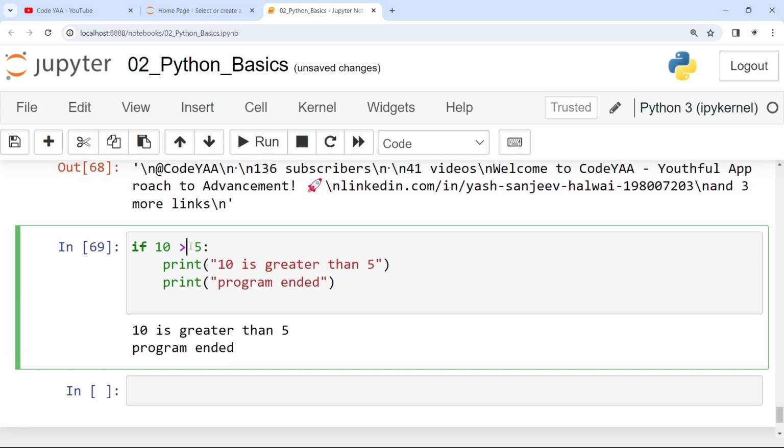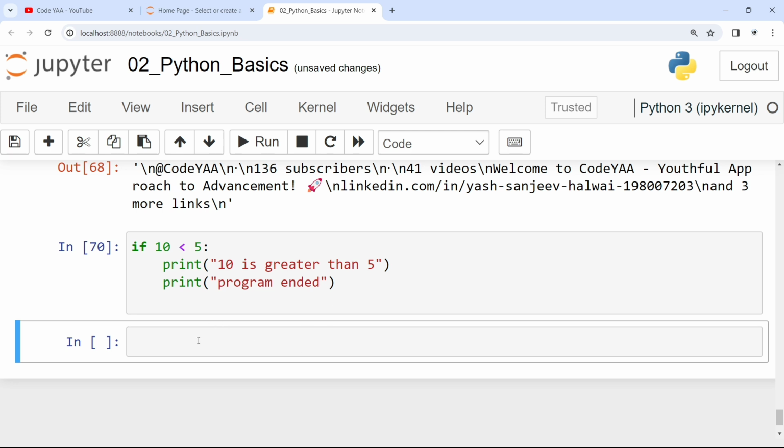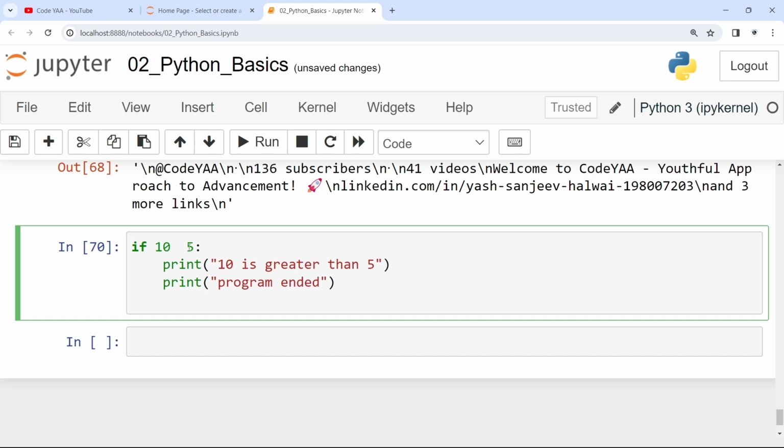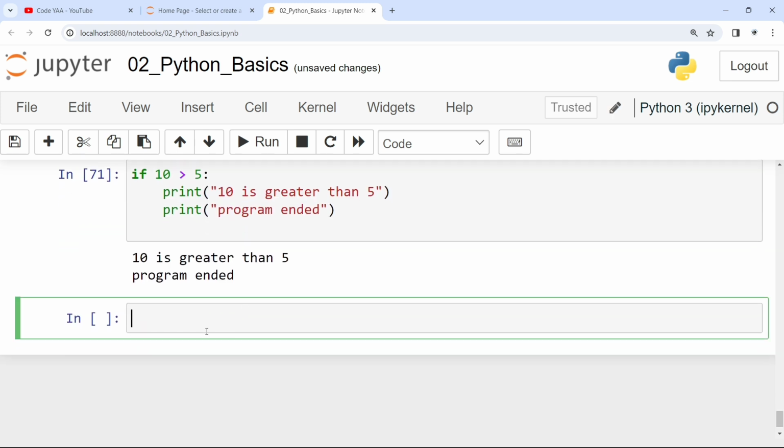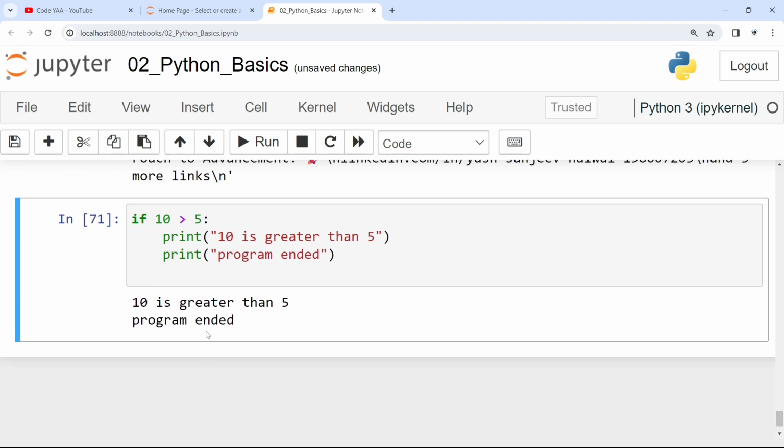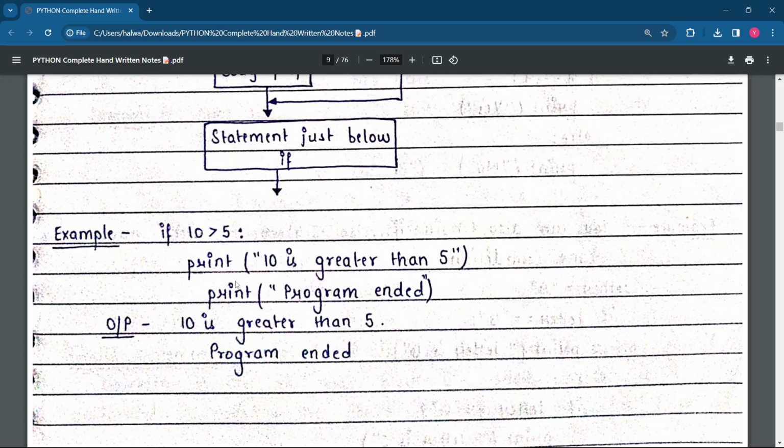Okay, let me check by changing this sign. No result. So if the user is using this, it will display nothing. It will be quite confusing for him. So for that we will learn else, but not in this video, so you can just remember this part for this video. You can see the way we have got the result using the if statement.